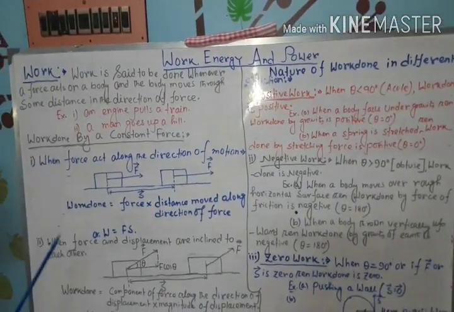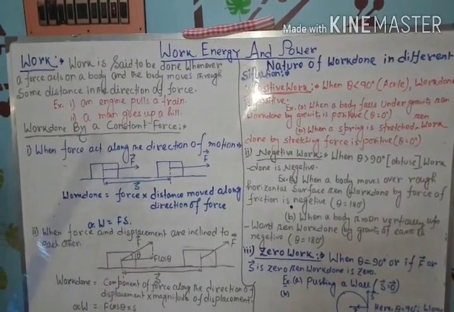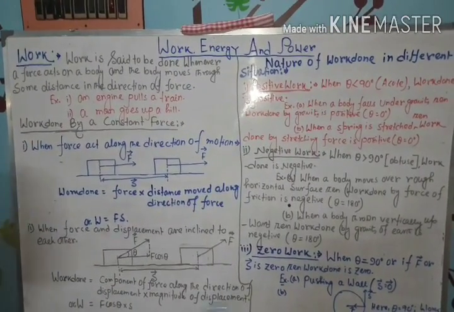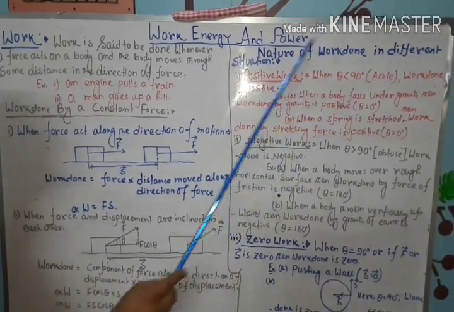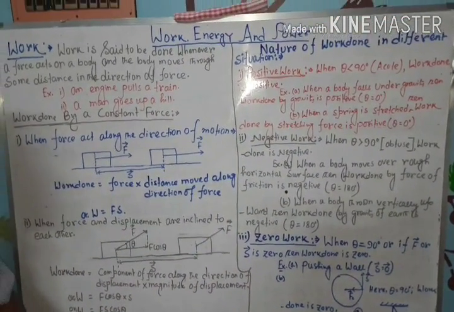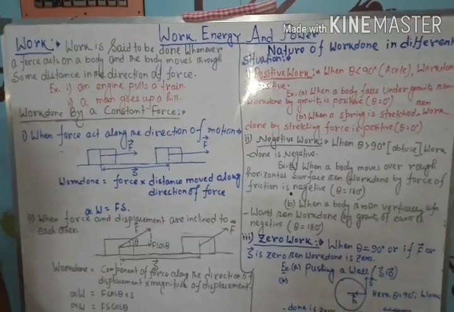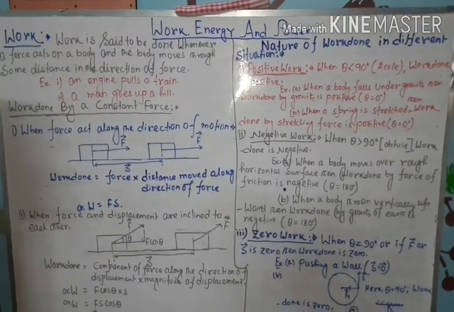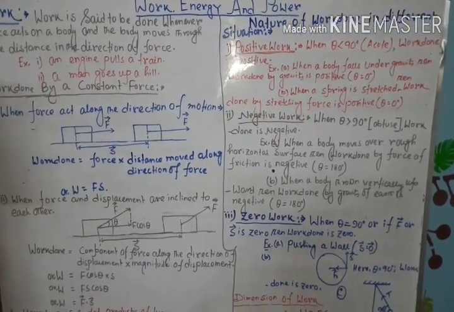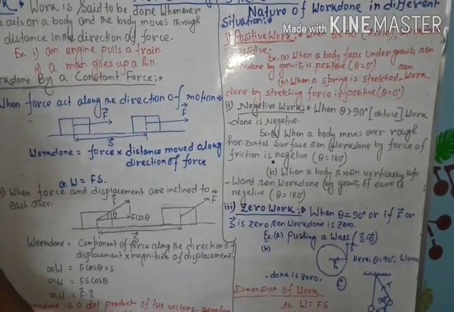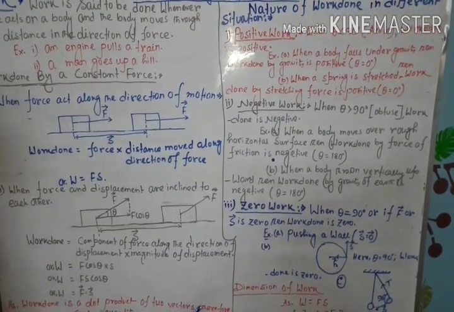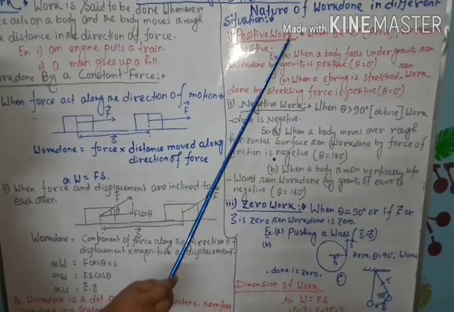After knowing the measurement of work done by a constant force, you have to know about the nature of work done in different situations. Nature of work done means whether the work done by the external force is positive, negative, or zero. You have to know. So first we learn about positive work.